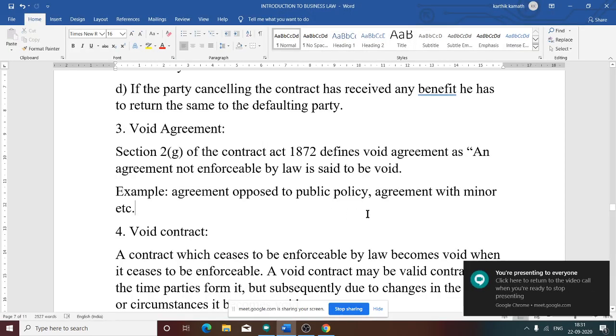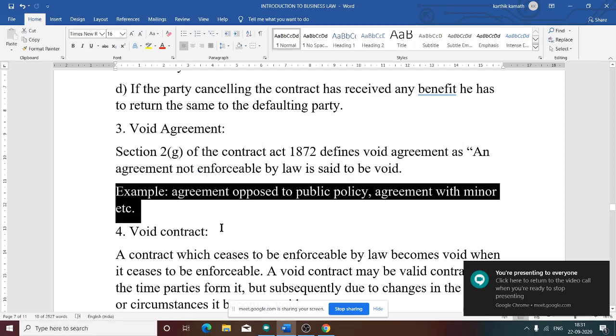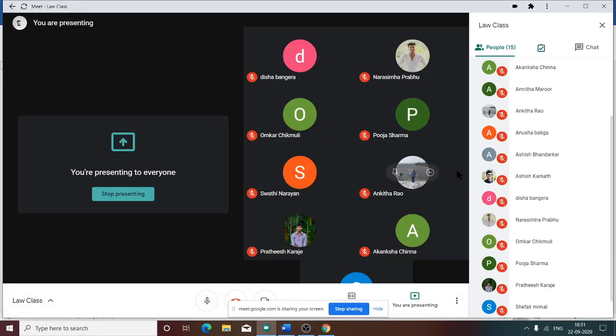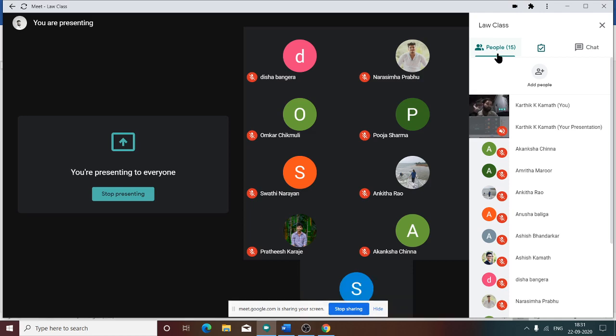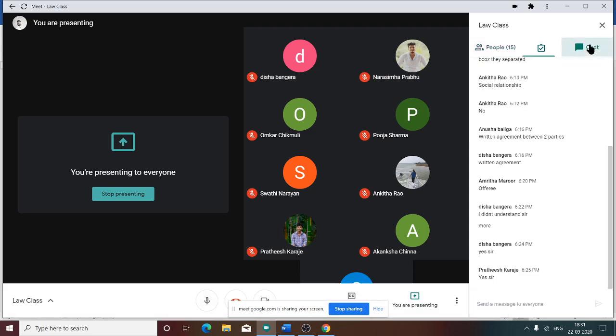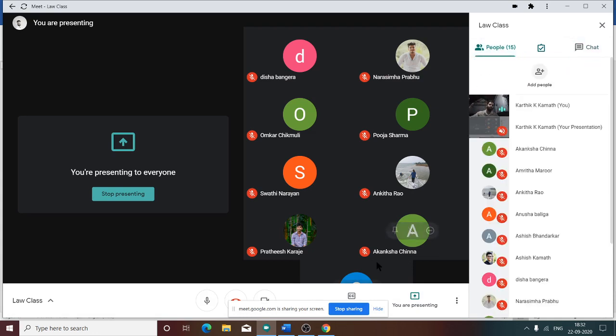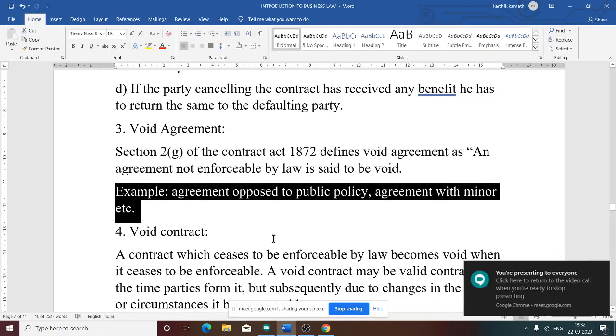What are those agreements? An agreement opposed to public policy, an agreement with a minor. Why is an agreement with a minor void? Because a minor has not attained the age of majority. Agreement with an unsound person, agreement with a person disqualified by law. In that case also, that is a void agreement, because as per the law there are certain people who have been expressly declared in the court of law that if we make an agreement with them, it is void. Void means it is not passable in the court of law. So that is the meaning of void agreement.